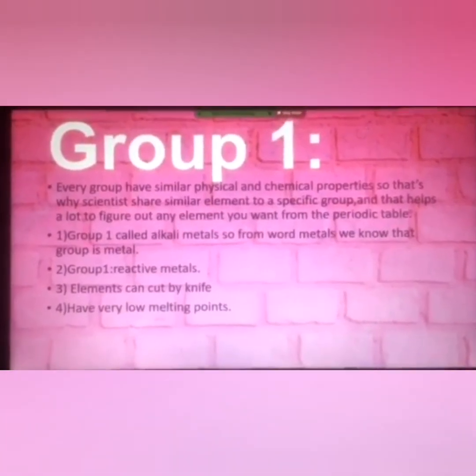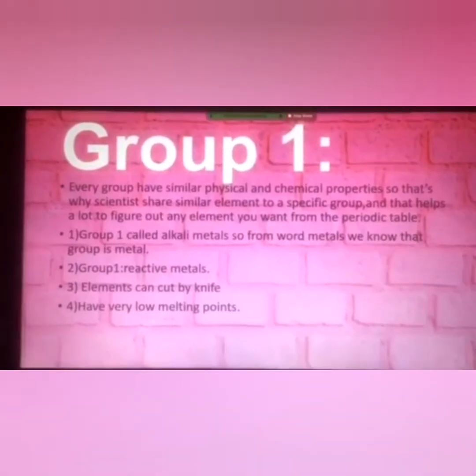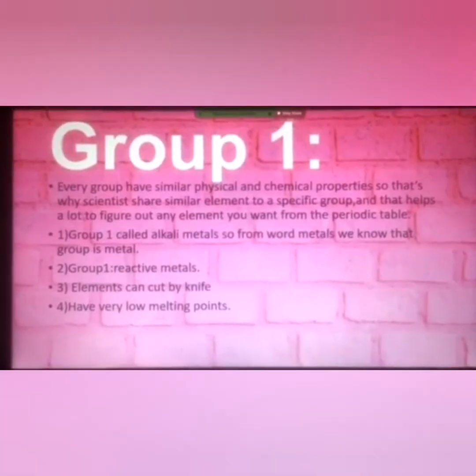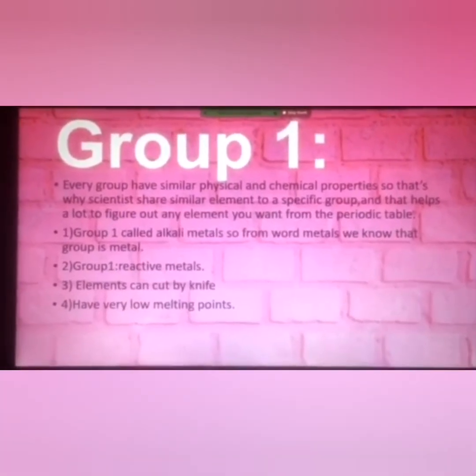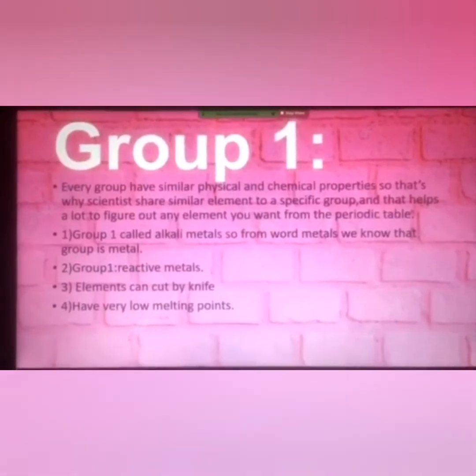Today we'll talk about Group 1 and Group 7 by Nadine and Layan. So, Group 1. Every group has similar physical and chemical properties. That's why scientists put similar elements in a specific group, and that helps a lot to figure out any element you want from the periodic table.